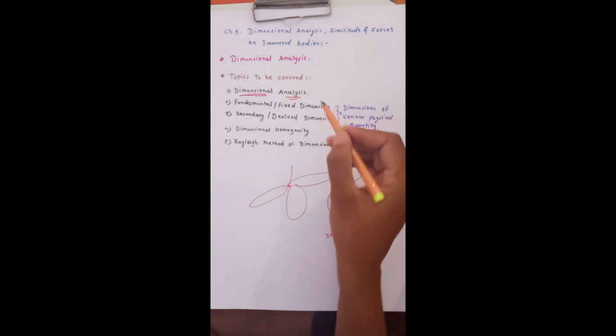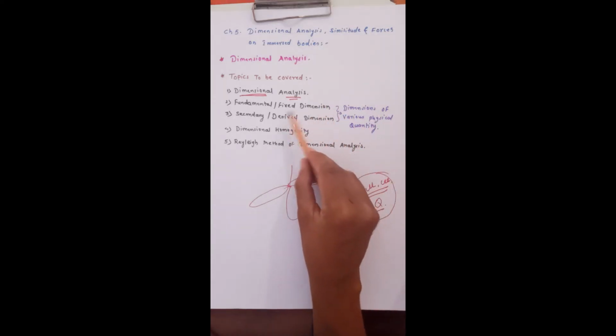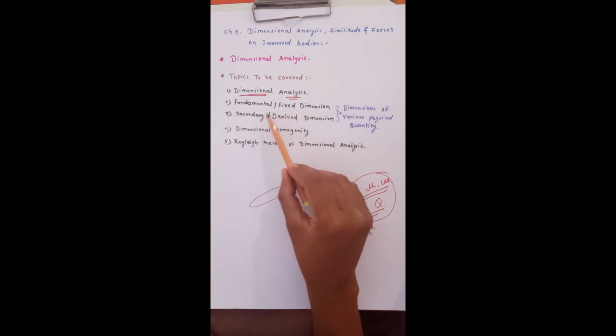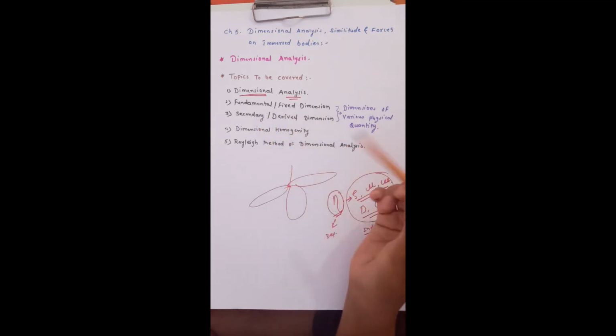Now our second point is what is meant by fundamental dimension and what is meant by secondary or derived dimensions. As we have seen, to measure the length, we measure the length in terms of meter. To measure the velocity, we measure the velocity in terms of meter per second. So length and velocity are called physical quantities, and meter and meter per second are called dimensions or units.